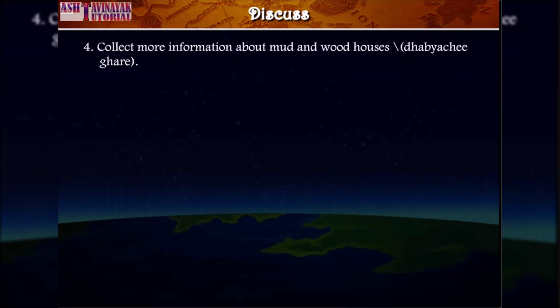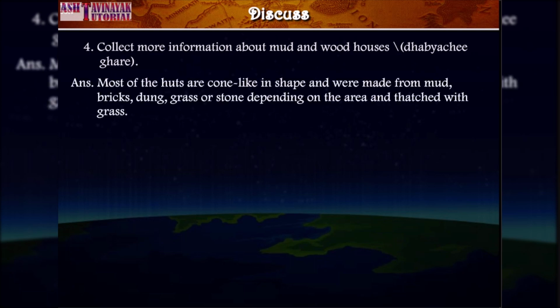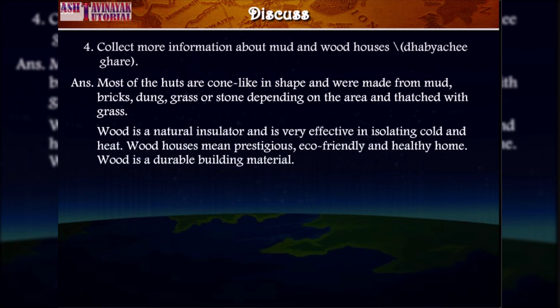Question 4. Collect more information about mud and wood houses. Answer. Most of the huts are cone-like in shape and were made from mud, bricks, dung, grass or stone, depending on the area, and thatched with grass. Wood is a natural insulator and is very effective in isolating cold and heat.